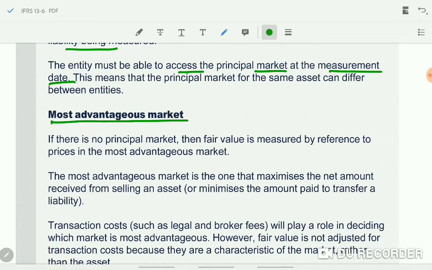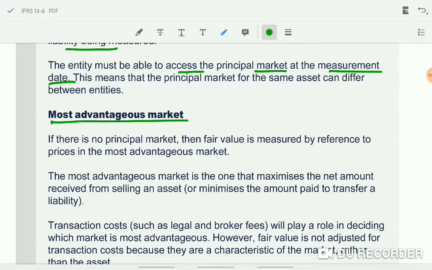What do they mean by the term most advantageous market? Most advantageous market is a market that will maximize the amount that would be received for selling the asset and minimize the amount that will be paid to transfer the liability. But this price should be after taking into account all the costs like transaction and transportation costs. This is a net price.